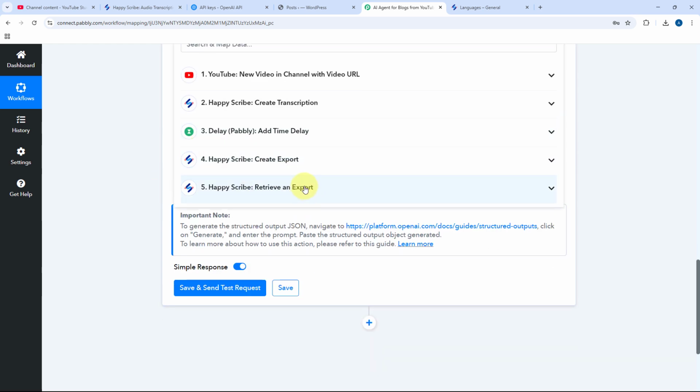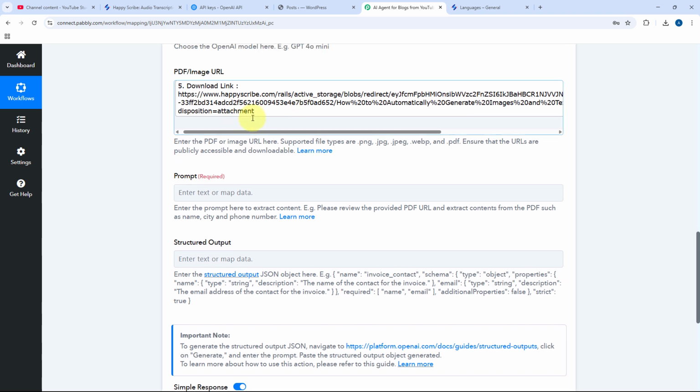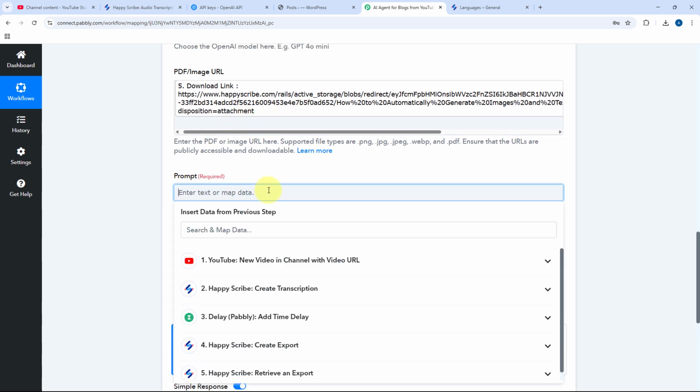Click on this field. From the drop down from Happy Scribe responses of retrieve and export, select the response of download link and it will be mapped over here. Then it is asking us to give the prompt. So here we have to give the prompt to OpenAI that the document which we are providing, what do we want to do with this document?